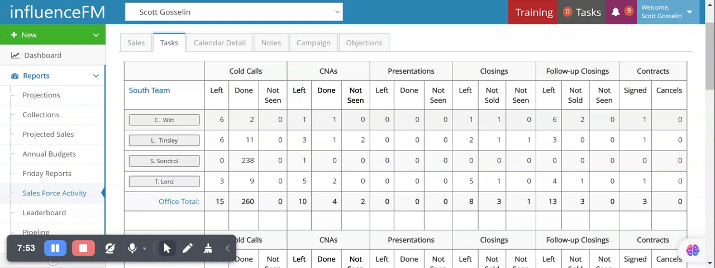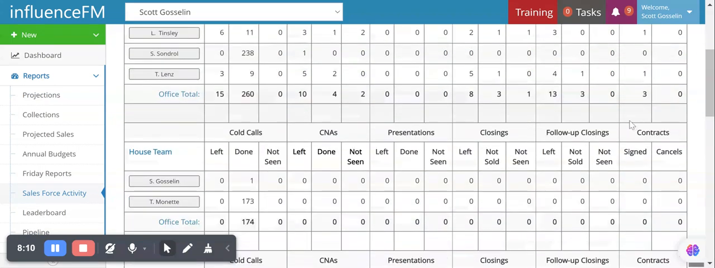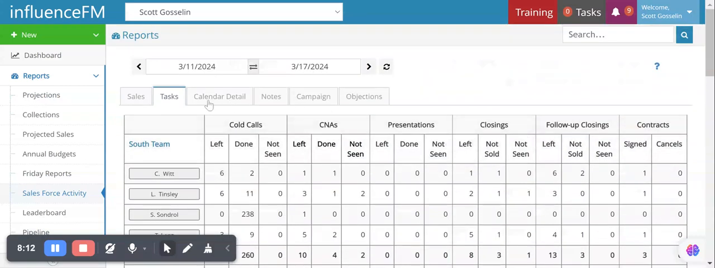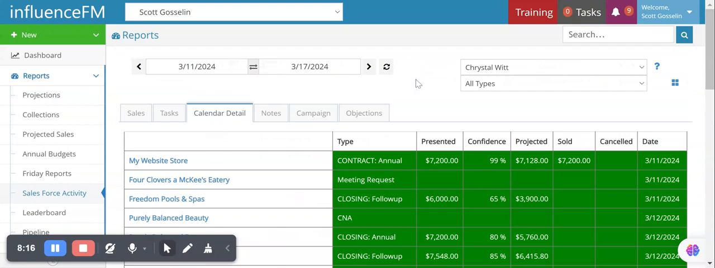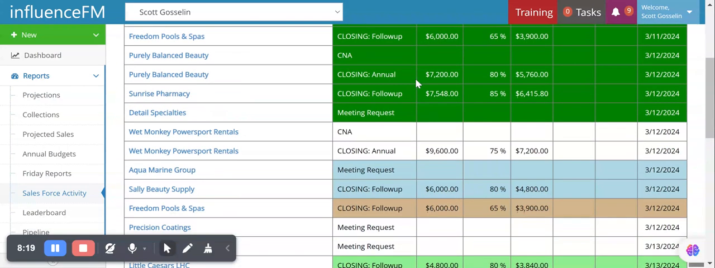Follow-up closings. That's another item. Again, remember, closings, we've never done the presentation before. Follow-up closings means we're going back after we did the initial presentation. And maybe this is our 3rd, 4th, or 5th follow-up. But that's where these fall into in the follow-up closing category. Not sold. She has 2 of them who said, no, thank you. She's got 1 contract signed.